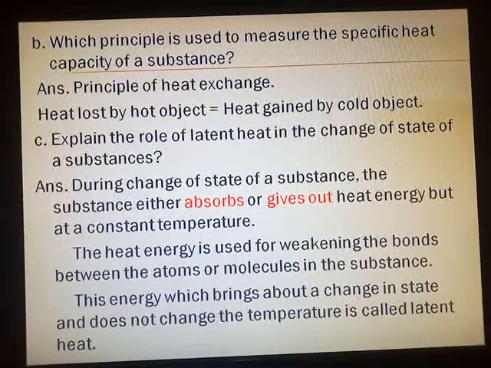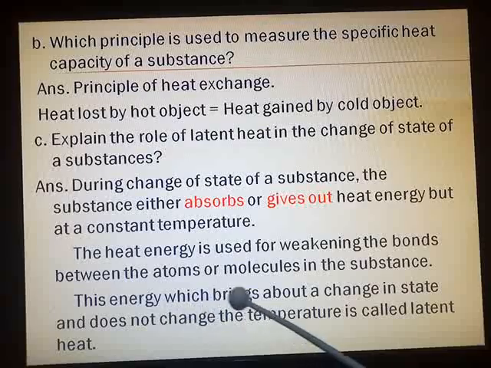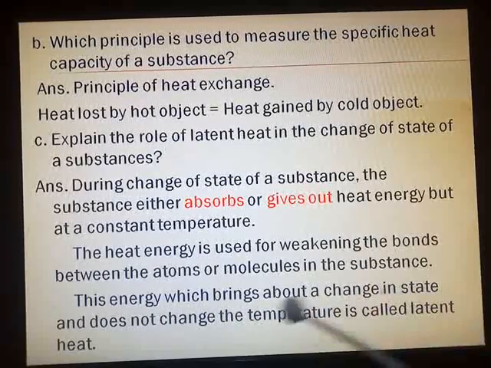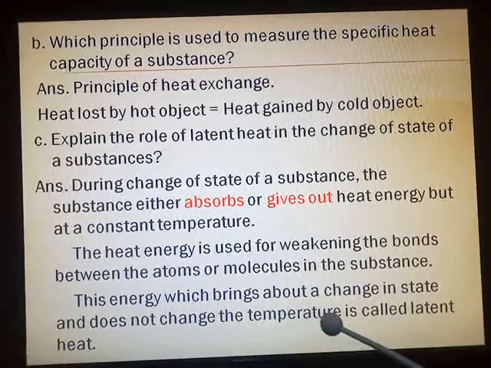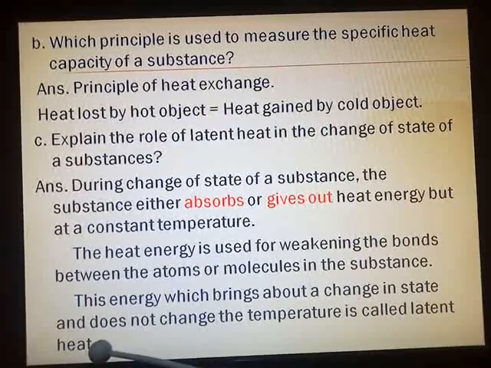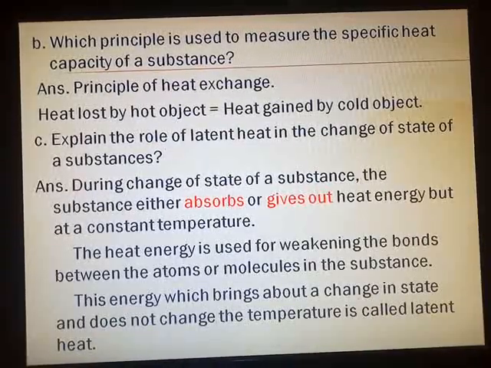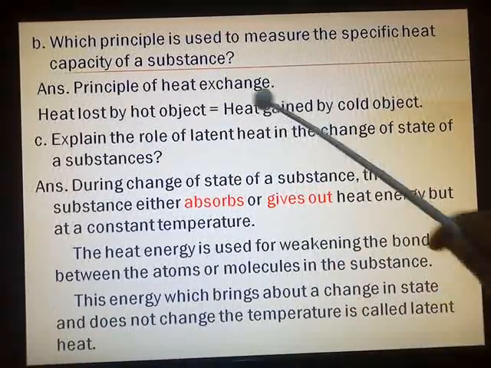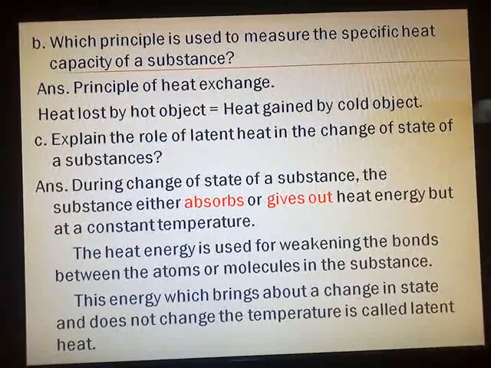Point number 3. This energy which brings about a change in state and does not change the temperature is called latent heat. They have asked, explain the role of latent heat in the change of state of substances.